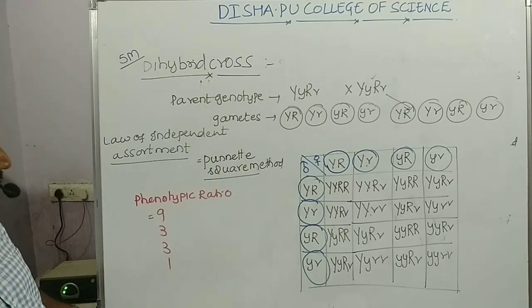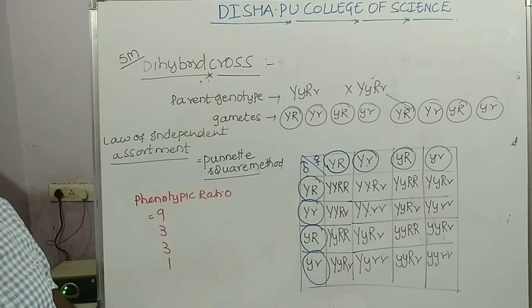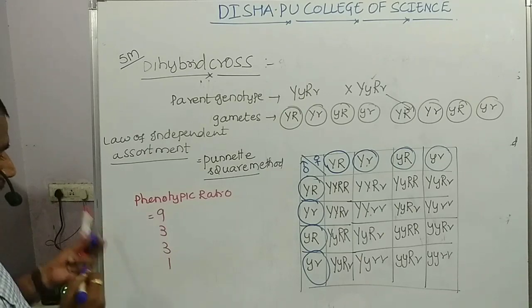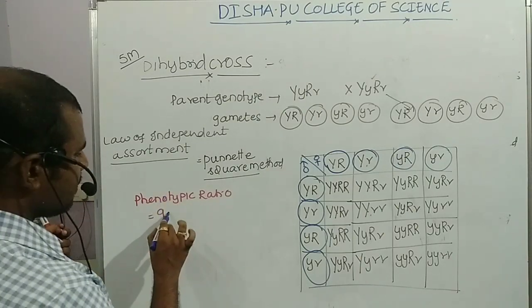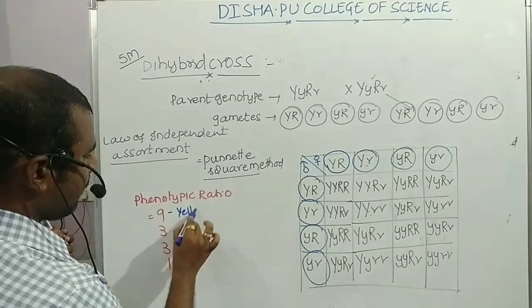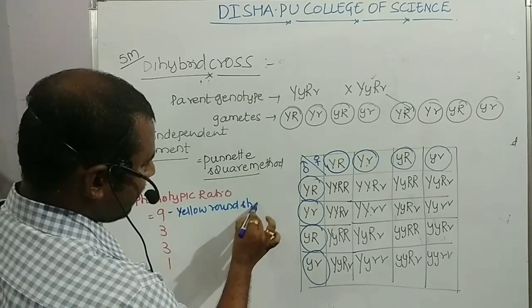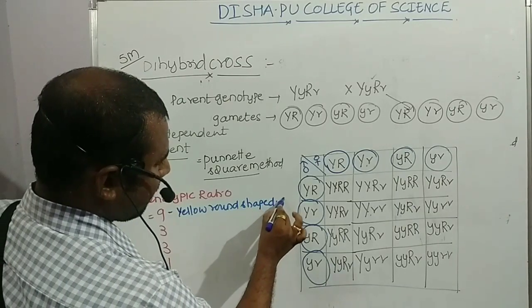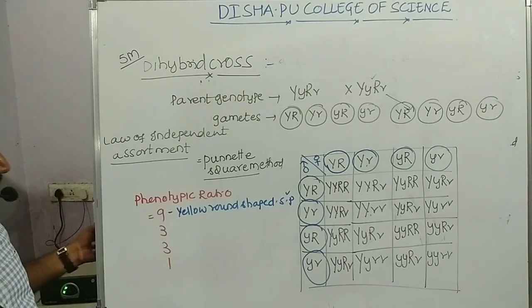In this phenotypic ratio, the 9 plants will be yellow round shaped seeded plants. Yellow round shaped seeded plants.